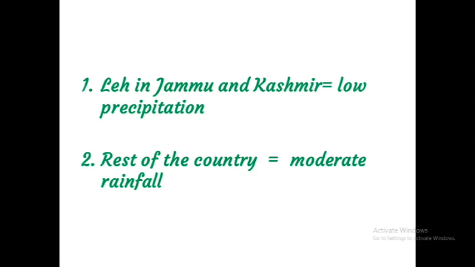Next, western Rajasthan, the adjoining parts of Gujarat, Haryana and Punjab, the interior parts of the Deccan Plateau, and the east of the Sahyadris receive less than 60 centimeters of rainfall. Leh in Jammu and Kashmir also gets low precipitation, and the rest of the country receives moderate rainfall.